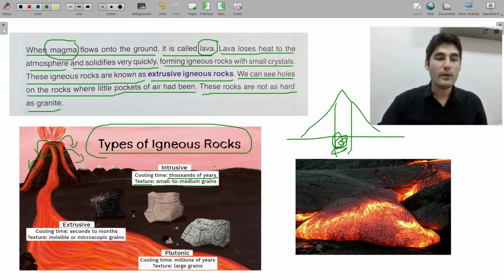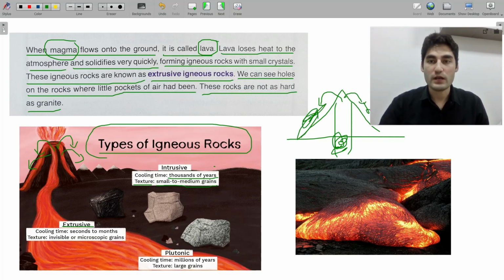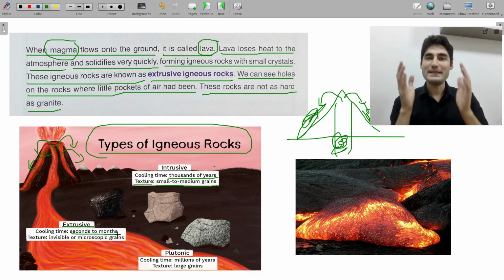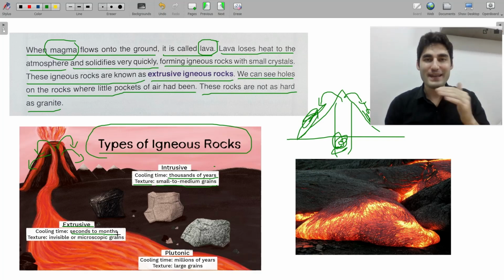Okay, how about extrusive igneous rocks? Extrusive igneous rocks are the ones that go out. These are called lavas, right? So lava cools down in seconds to months. It can take only seconds to months, sometimes even a month, because of the weather.